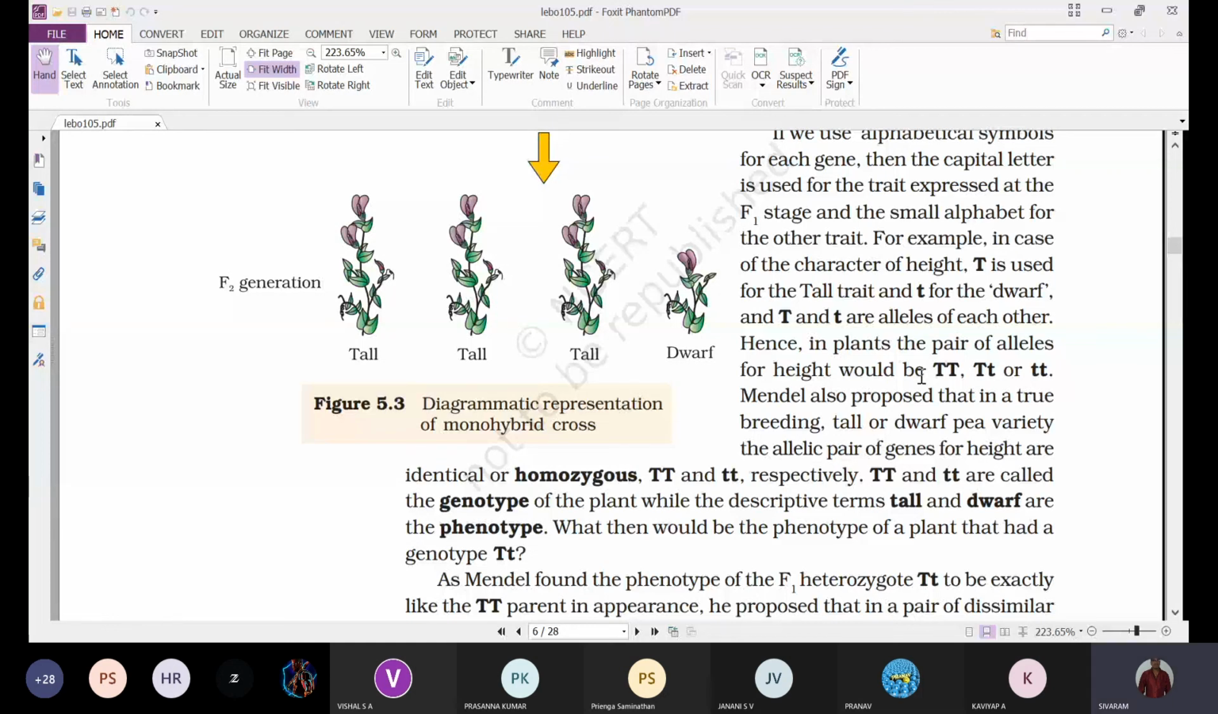So we have to follow certain rules while giving alphabetical symbols for the genes, not irrespective. We have to follow certain rules which were given by this scientist. The remaining part will continue in the next class. Any doubt up to now?